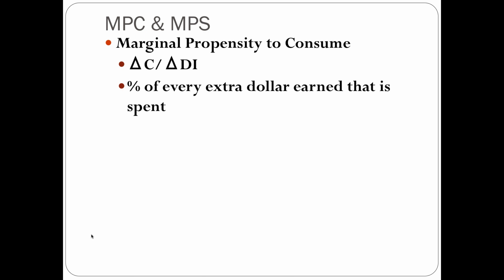Average propensity to consume, for example, is going to take a look: your disposable income went up $100, what percentage of it was spent? Marginal propensity to consume is going to be looking at that one extra dollar. That extra dollar, what percentage of it was spent?